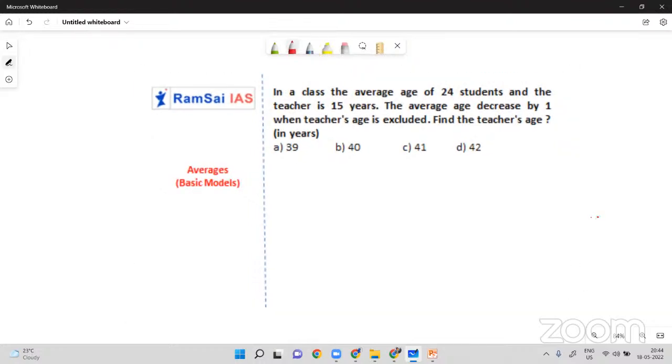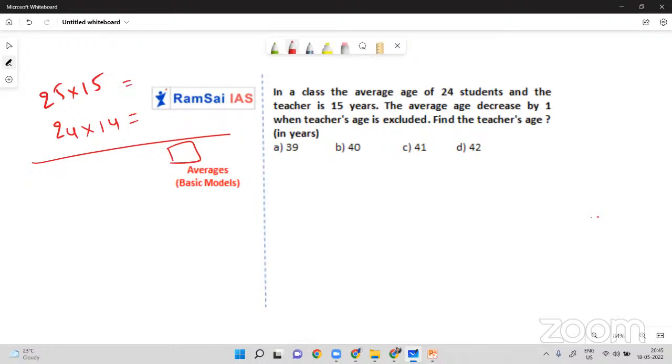In a class, the average age of 24 students and a teacher is 15 years. So now there are 25 people, and their average is 15. But the average is decreased by 1 when the teacher's age is excluded. Now there are only 24 people, average is 14. So what is the teacher's age? You need to find out this one, that's it.